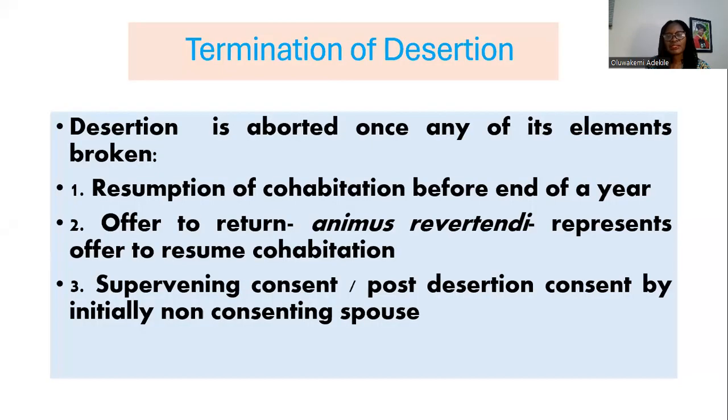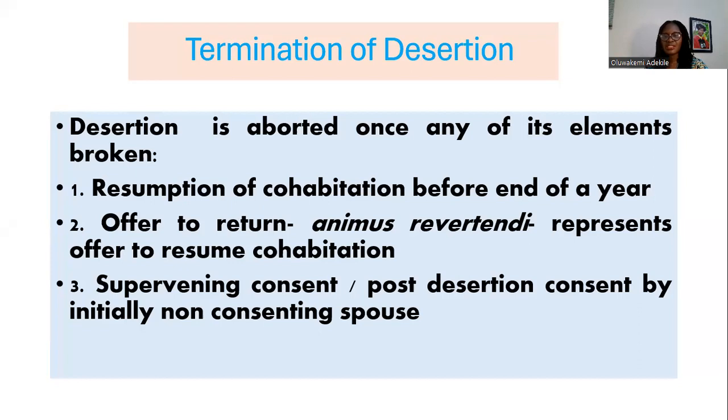The desertion is aborted once any of the elements is broken. Once, for instance, the person that has moved out resumes cohabitation before the end of 1 year, then that is the end of the desertion. Or where the person offers to return.